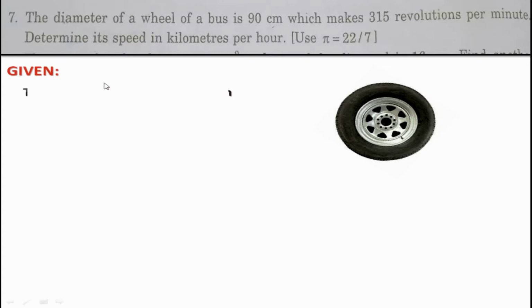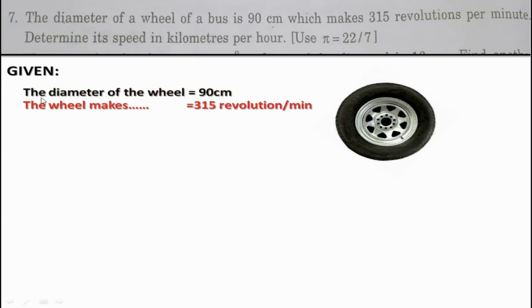Let us check what all things have been given. We have already understood this, that the diameter of this wheel is 90 centimeter. It's easy. The wheel makes 315 revolutions per minute. Now there are two things to understand which will make it easier to understand the solution of this whole question. What are the two things? The first is the unitary method, which I think everybody knows, and the second concept, let me explain.